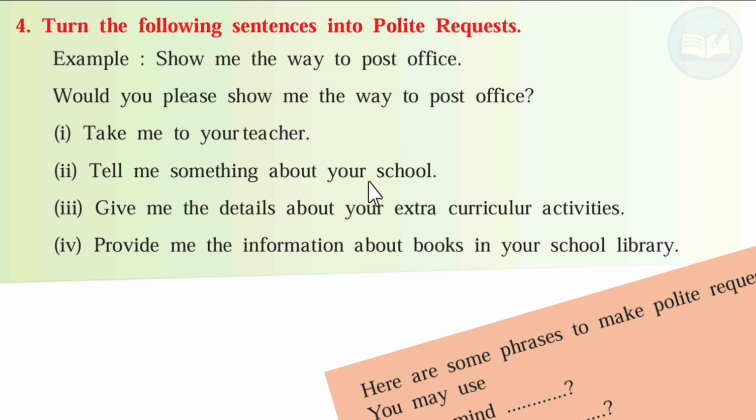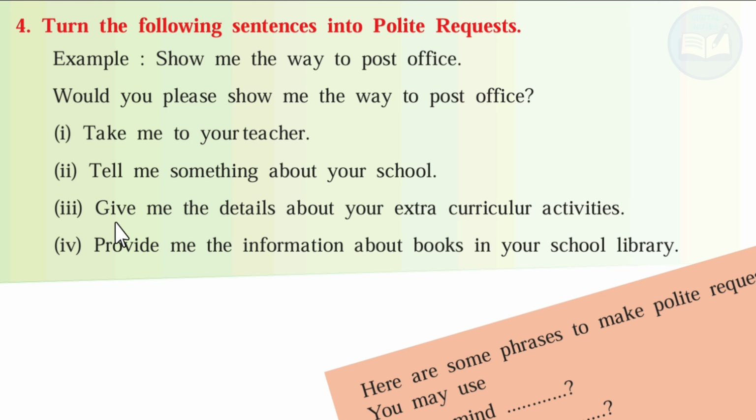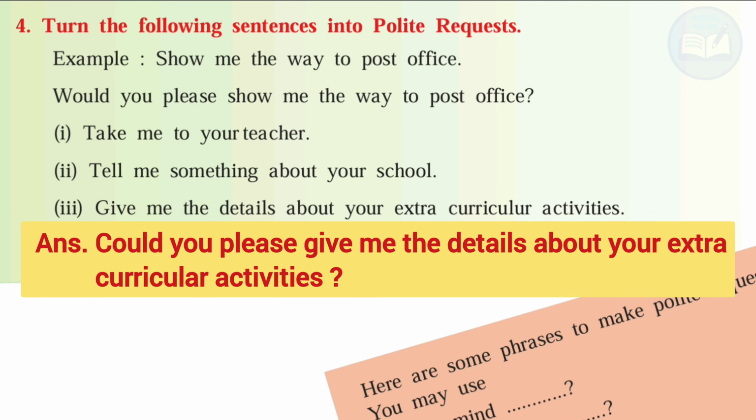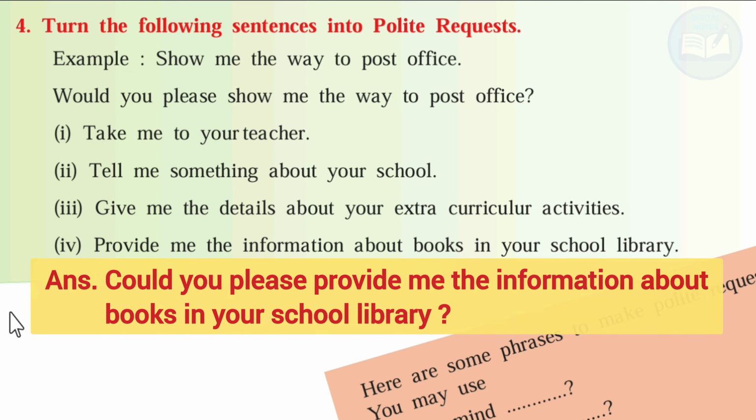Second, tell me something about your school. Answer: would you please tell me something about your school? Question mark. Third, give me the details about your extracurricular activities. Answer: could you please give me the details about your extracurricular activities? Question mark. Fourth, provide me the information about books in your school library. Answer: could you please provide me the information about books in your school library?